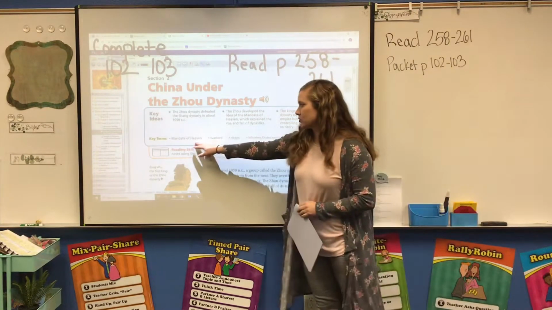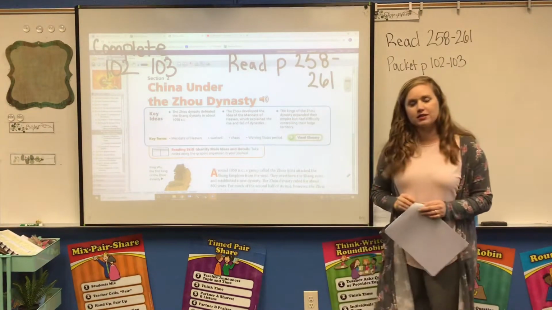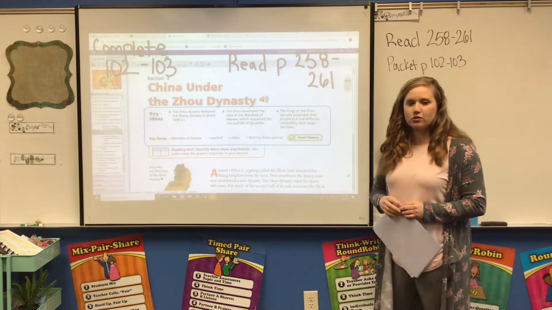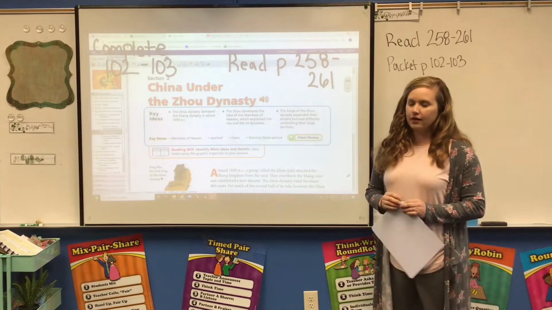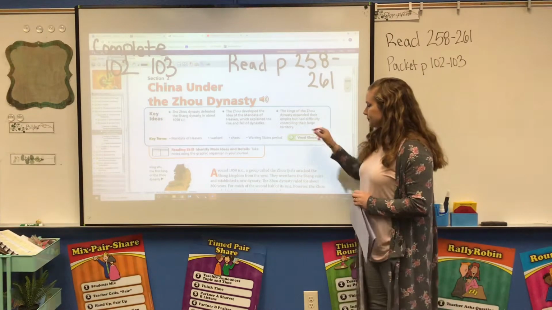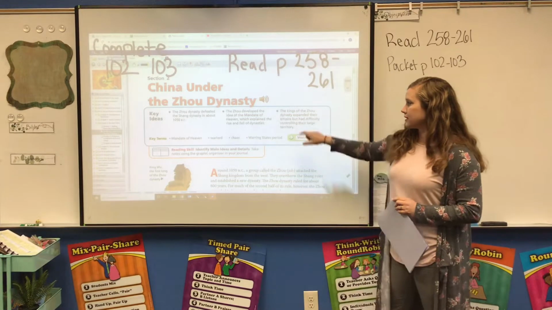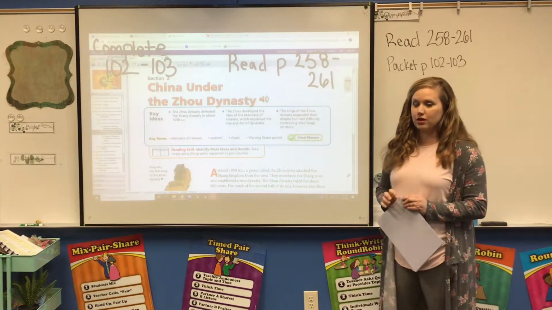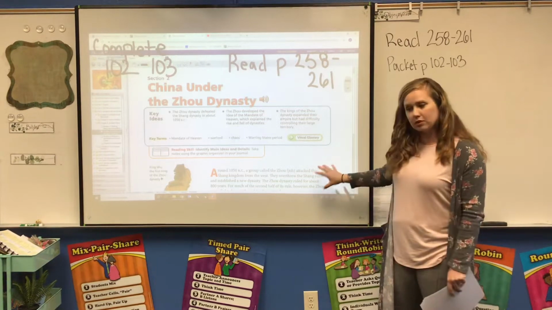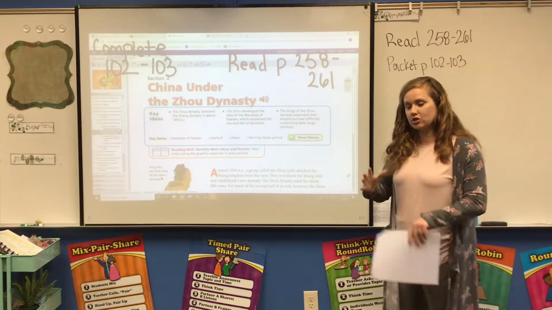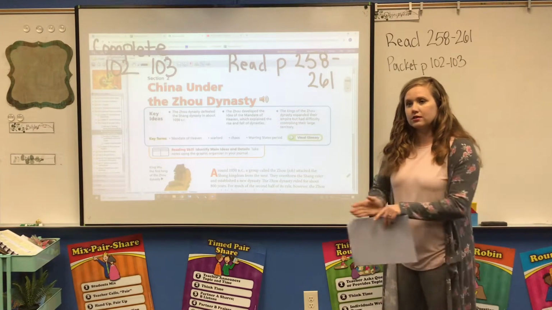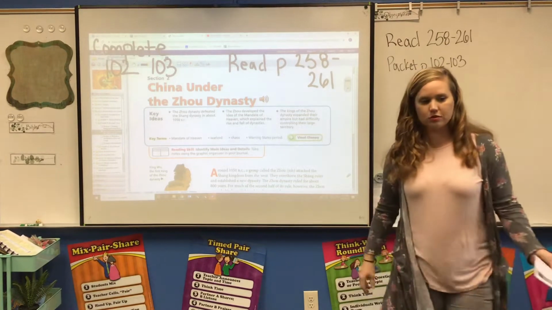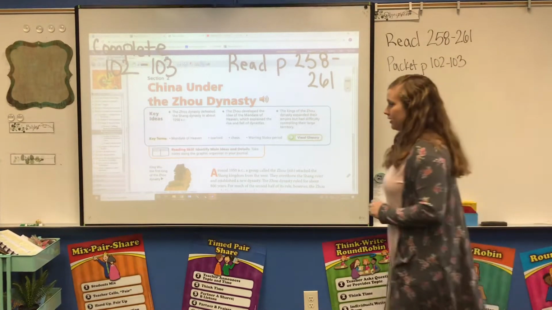And that's one of our key terms as well here. The mandate of heaven was the idea that they're basically saying, we can rule because we've got heaven supporting us. We've got the gods on our side. So that's what the mandate of heaven was. And then we have the kings of the Zhou dynasty expanded their empire, but had difficulty controlling their large territory. So what you're going to see on the map on the next page is the Shang dynasty starts out in this slender area, and then the Zhou just really extend that outreach, but they had trouble controlling that land.